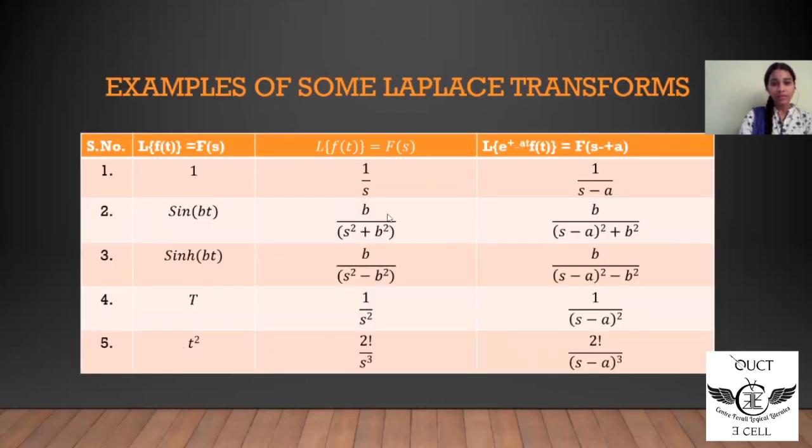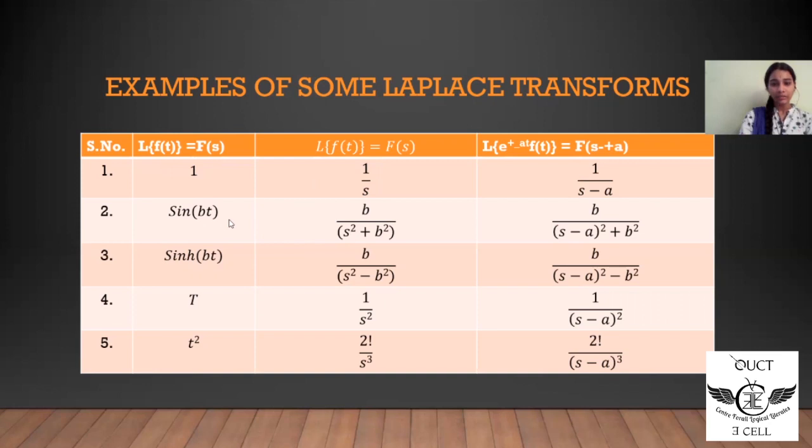Then examples of some Laplace transforms. These are the Laplace transforms given to us, L of f of t. In this case also, let us consider that f of t is a function given to us, and let capital F of s be the Laplace transform of the given function f of t. Then Laplace of 1 is equal to 1 by s, as we have seen in the previous slides. I have even portrayed the proof for this. Laplace of 1 is equal to 1 by s.